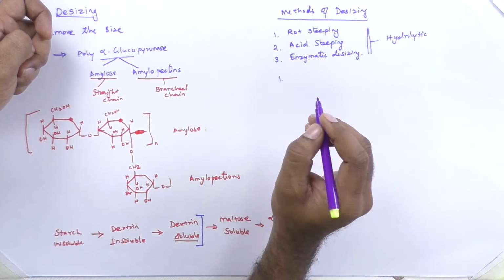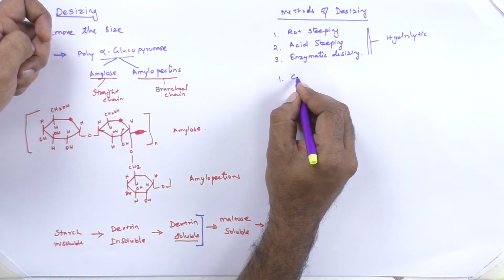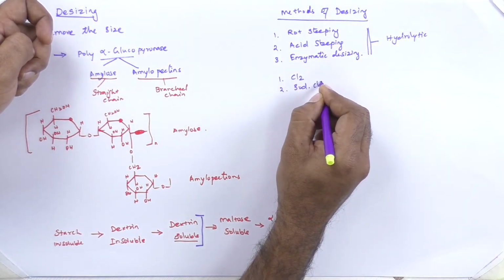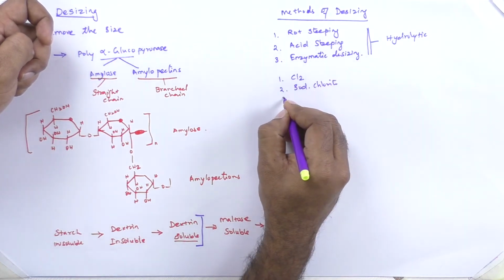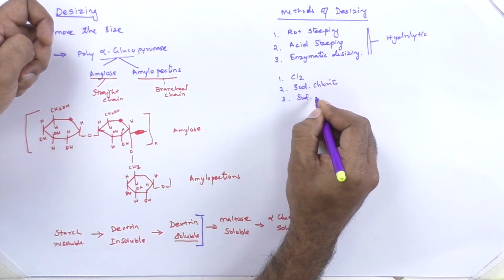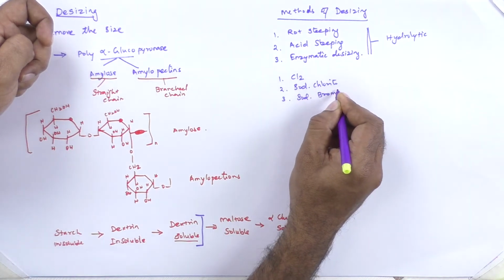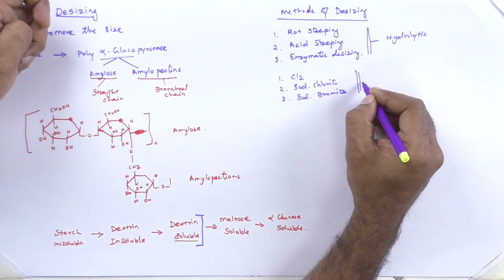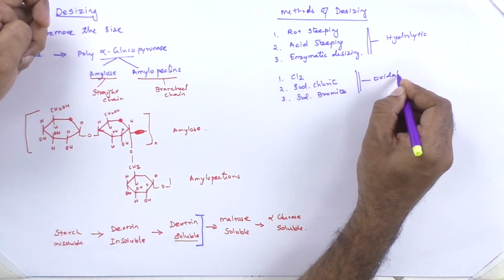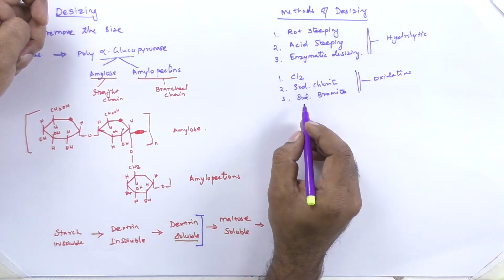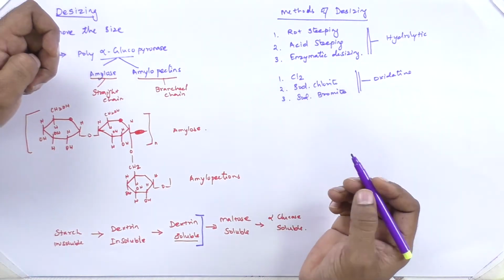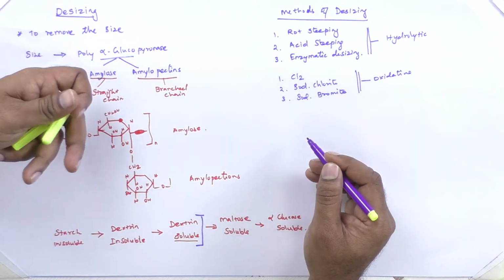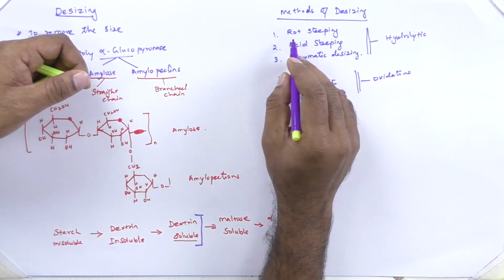In the oxidative method, we use chlorine, sodium chloride, and sodium bromide. So this comes under the oxidative method. You can even use some other oxidizing agent to oxidize the size. First, we will see the hydrolytic method.